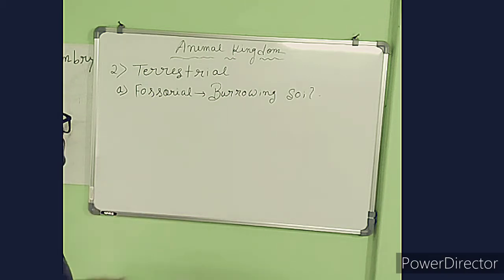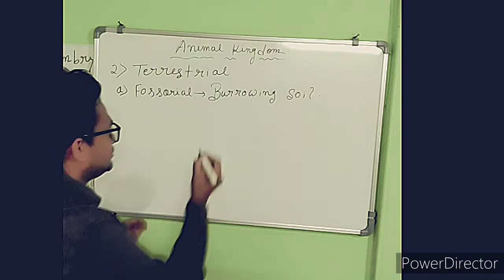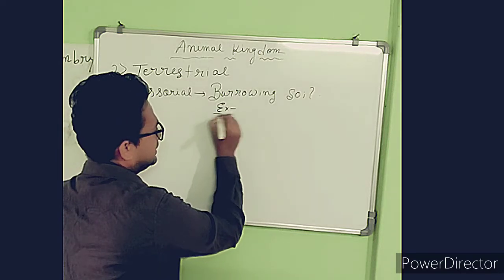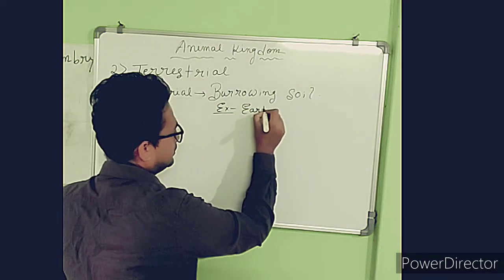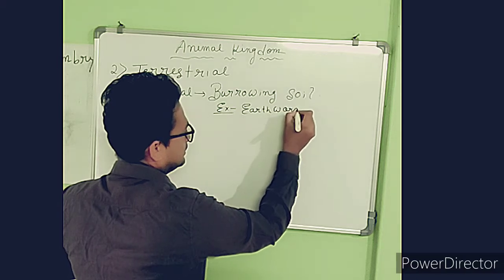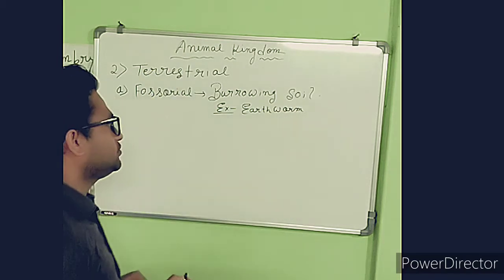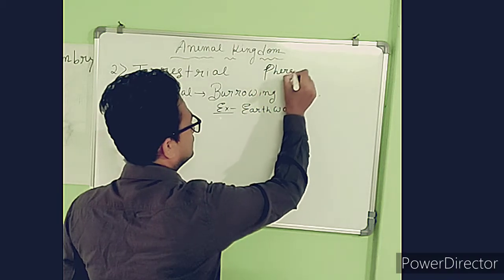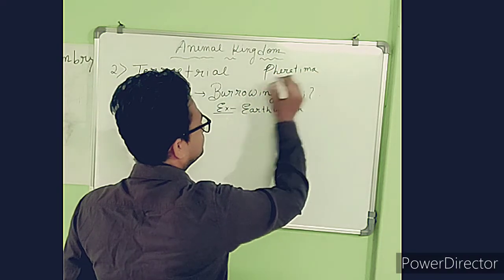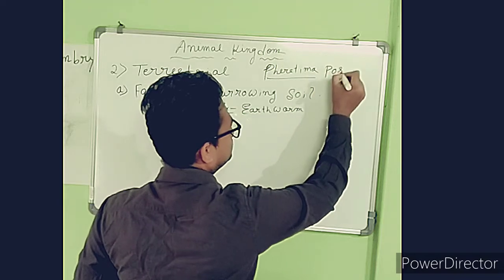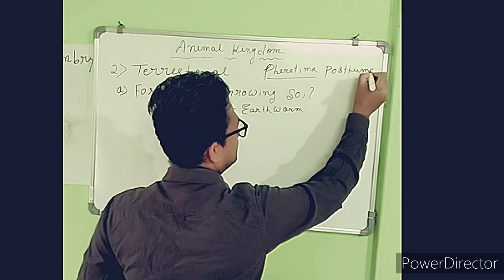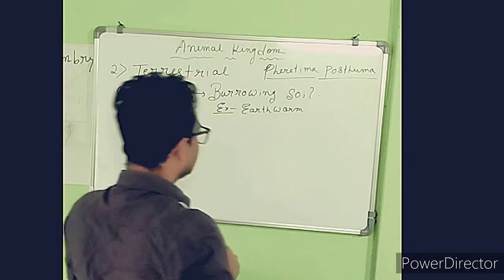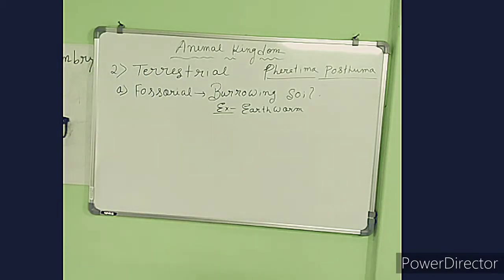There are many fossorial animals, but the example we are talking about here is the earthworm. The scientific name of the earthworm is Pheretima posthuma. So earthworms are fossorial animals.